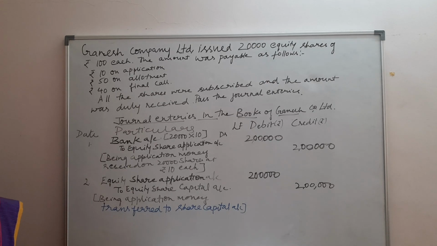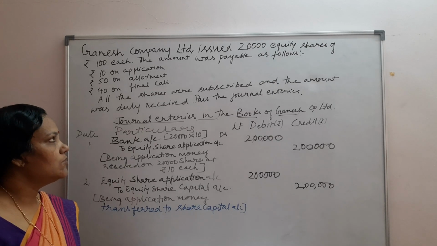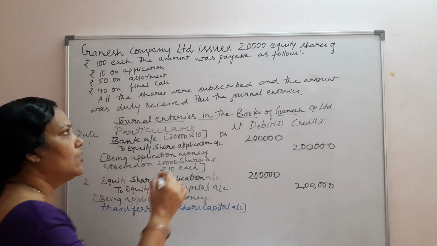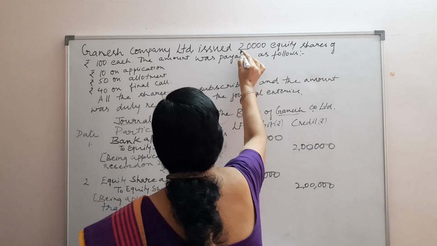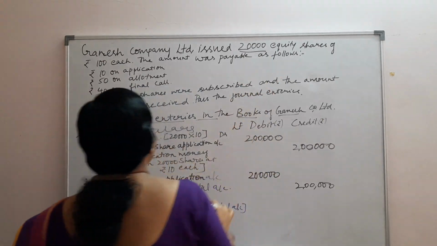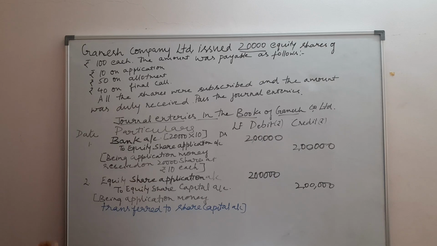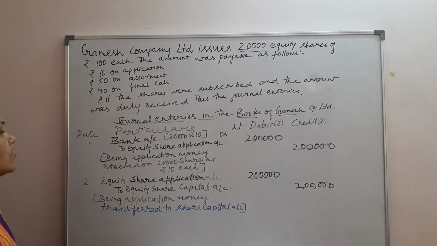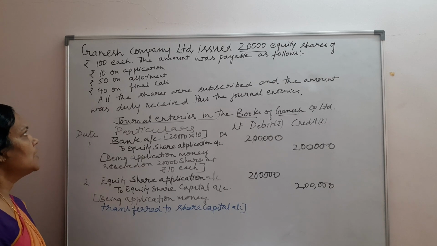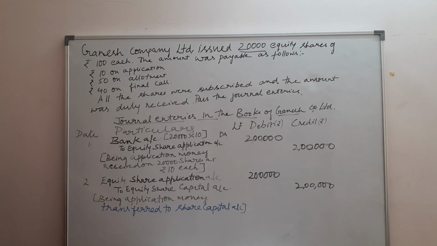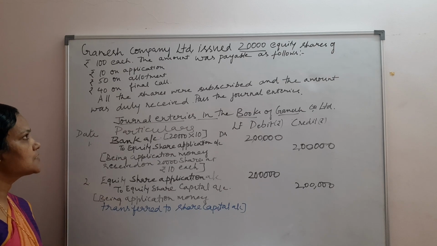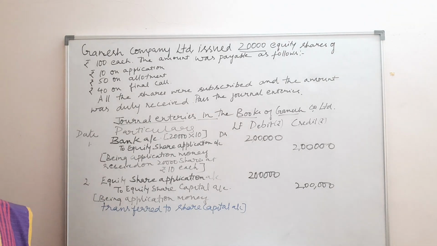Now in this illustration, first of all, we should know the number of equity shares we are issuing and how many of them are subscribed. Here the issue is 20,000 and all the shares are subscribed, which means the company has received a 100% response. On application, they have first collected 10 rupees.